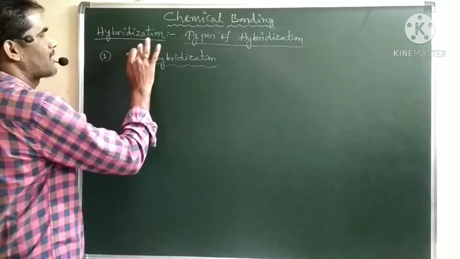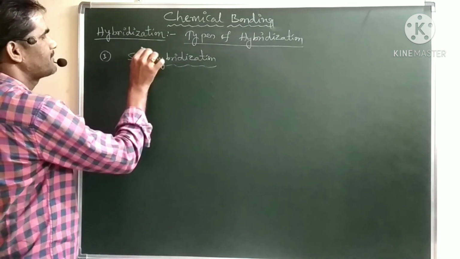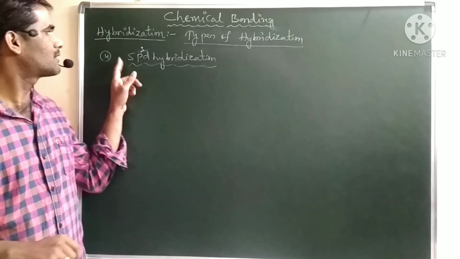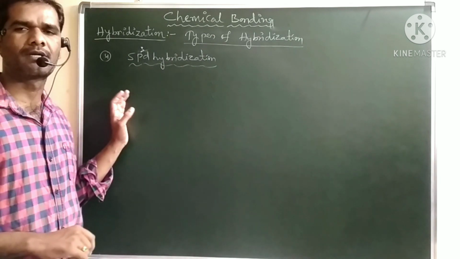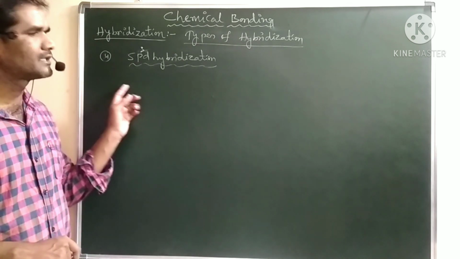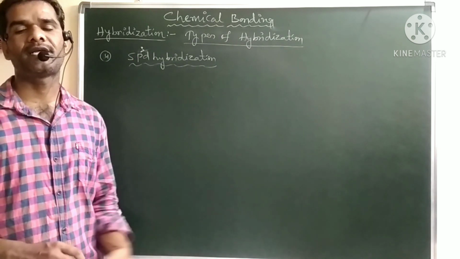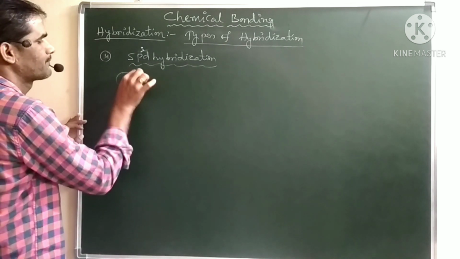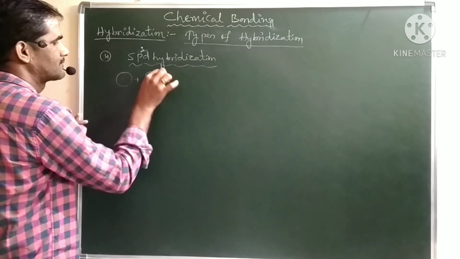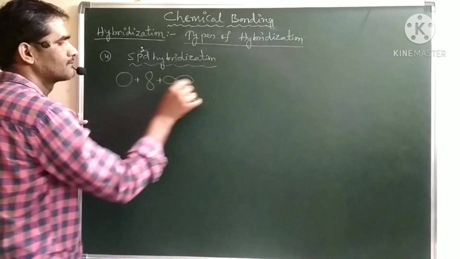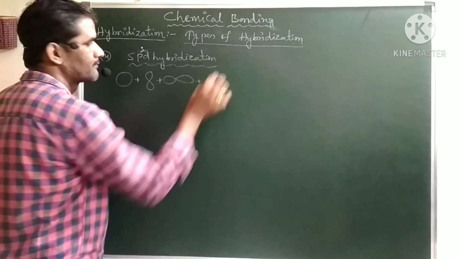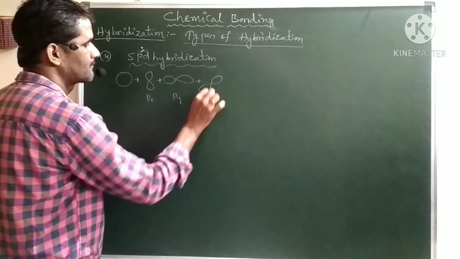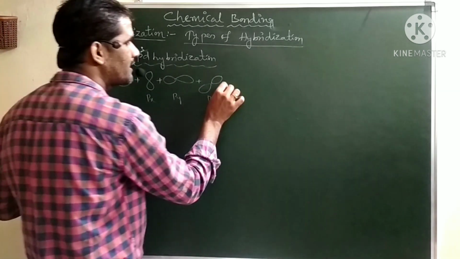Now the fourth type of hybridization is sp3d hybridization. It means 1 s orbital, 3 p orbitals and 1 d orbital intermix with each other and form 5 sp3d hybrid orbitals. So here 1 s orbital and 3 p orbitals: px, py, pz, and 1 d orbital.